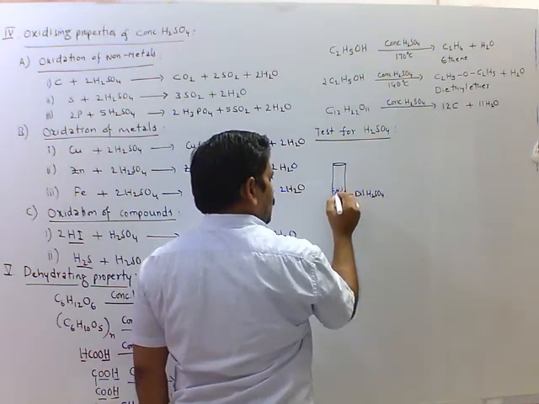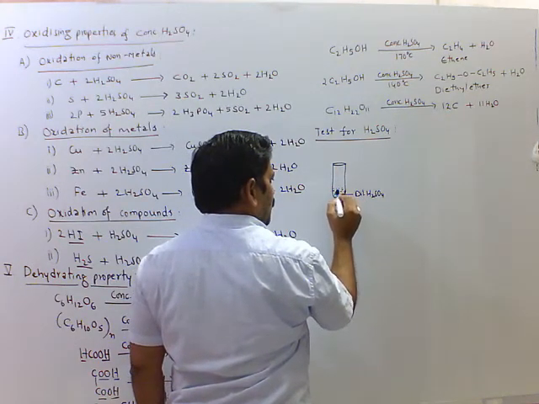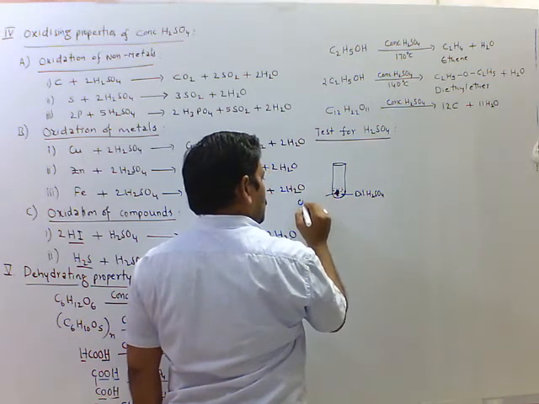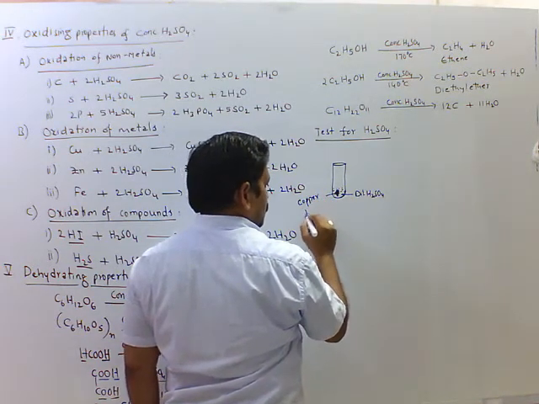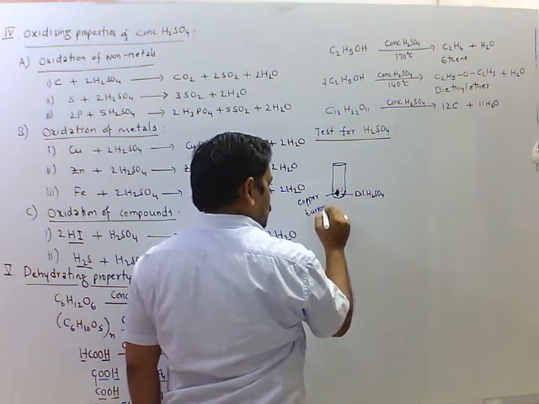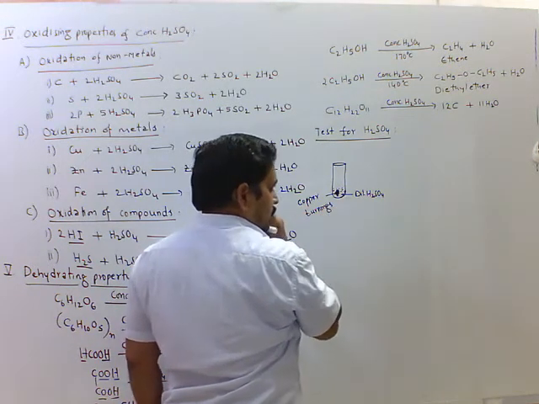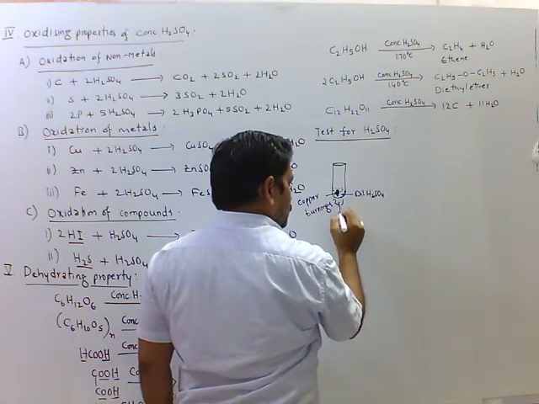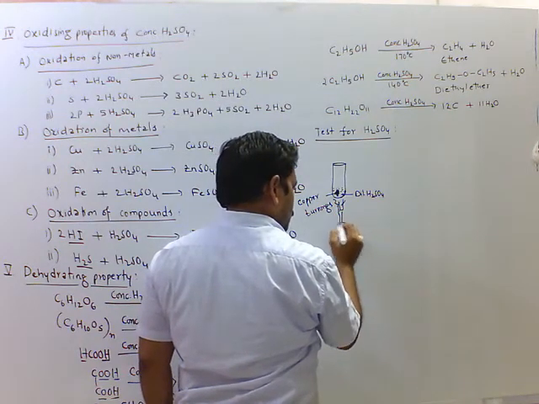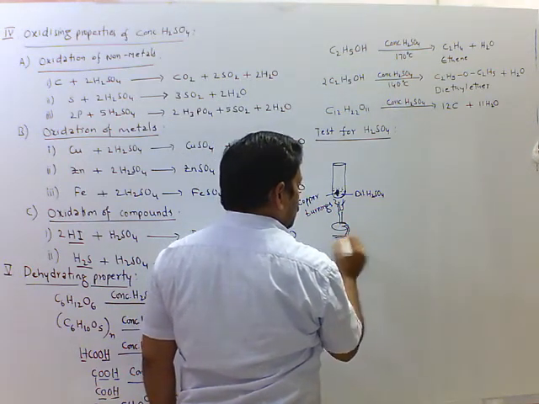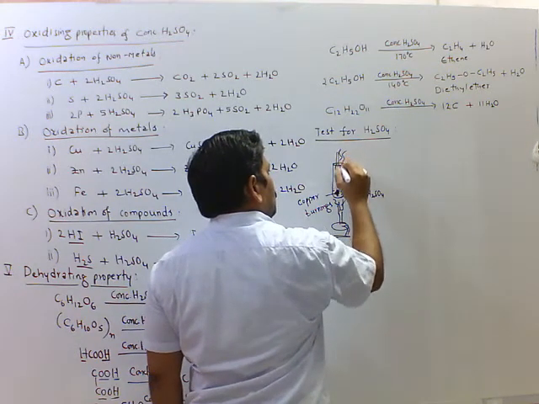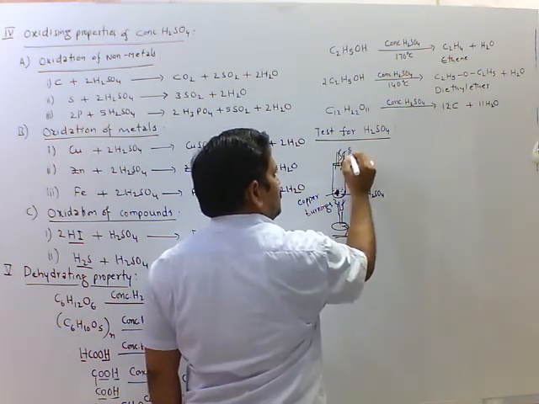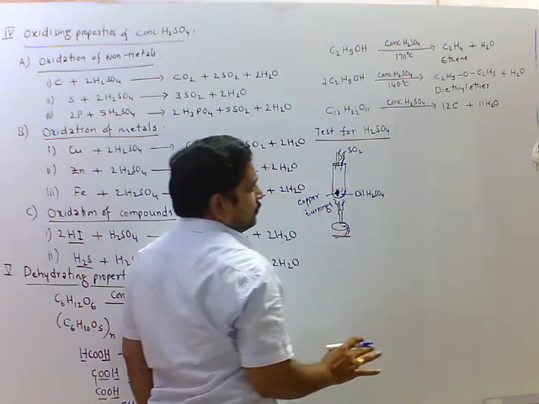This is copper metal or copper turning. On heating, we get colorless gas, that is sulfur dioxide.